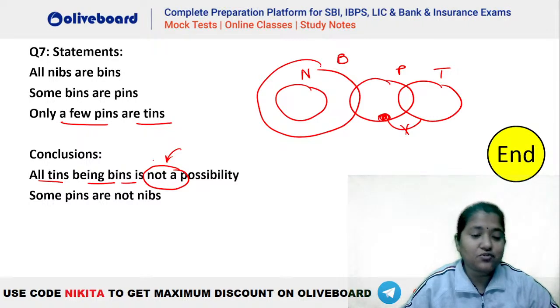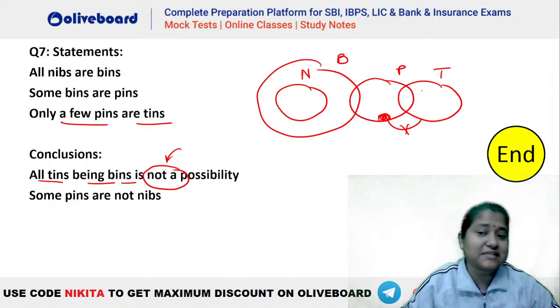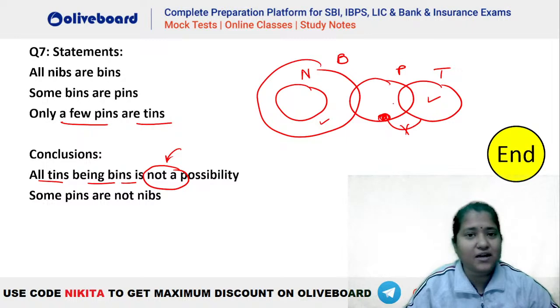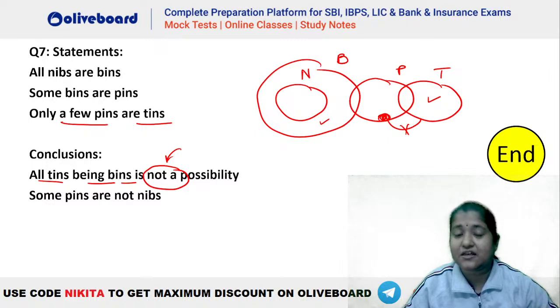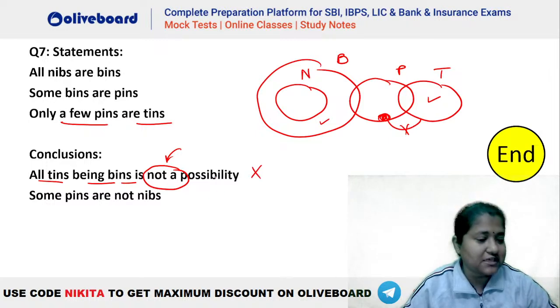Good evening, Jesu. So you can see this one, all tins being bins is a possibility. Let's check whether all tins can go inside your bins. You can see they are independent of each other. So if they are independent of each other, that means tins going inside bins is a possibility. So is a possibility is true, so not a possibility will be false, isn't it? That means the first is false here.